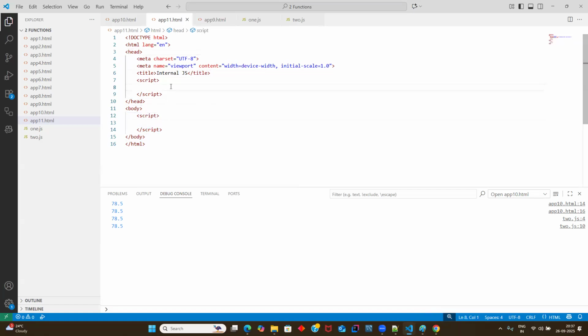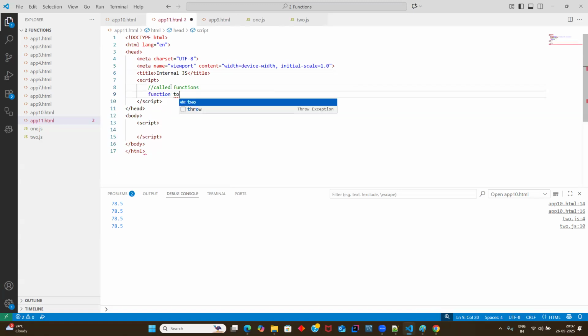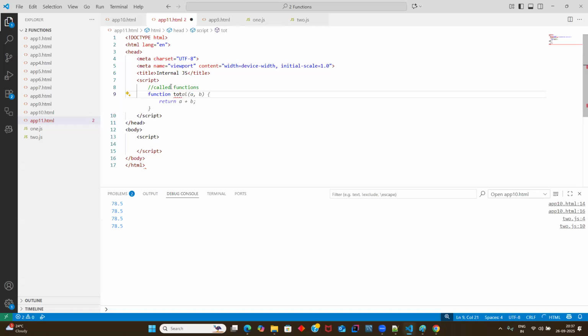Here the script is for your called function. Let me write one function quickly. Let's say function total of a comma b, I have written. This is your called function, right?